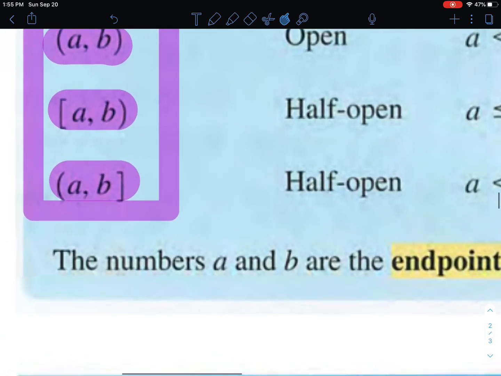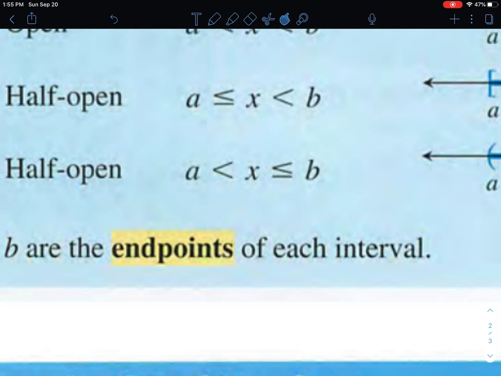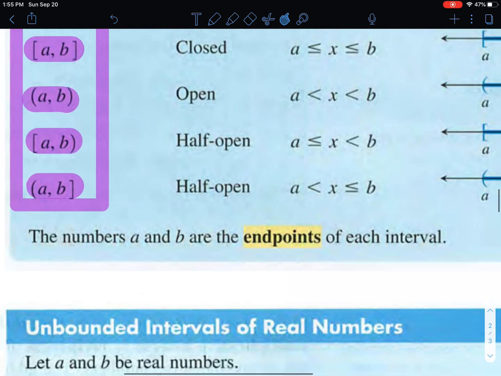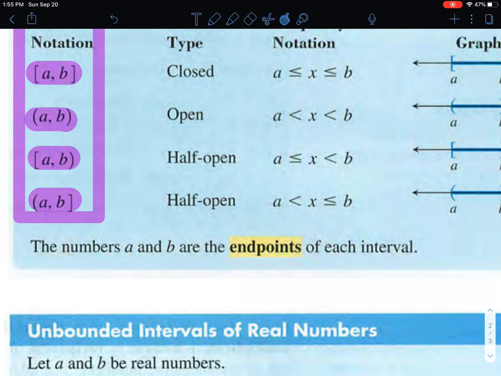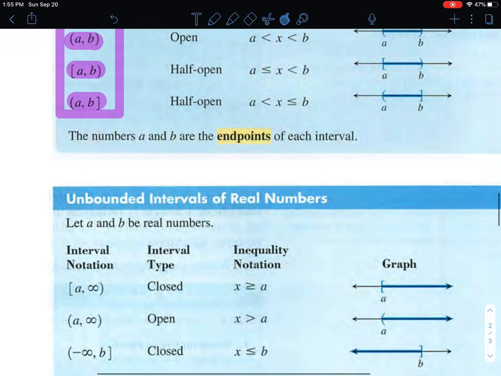And then the same thing on the other side. B, if that has a hard bracket, that one's the less than or equal to, and that one would be colored in with a hard bracket. The soft bracket ones would mean that it's not included, so it's like an open circle covering those endpoints. Okay, and we'll see examples of this down below, but those three interval notations are extremely important.